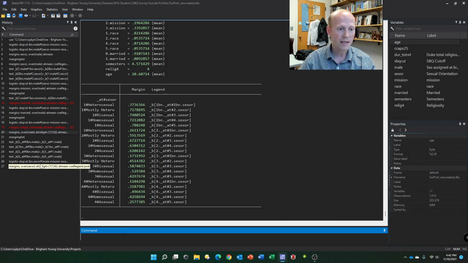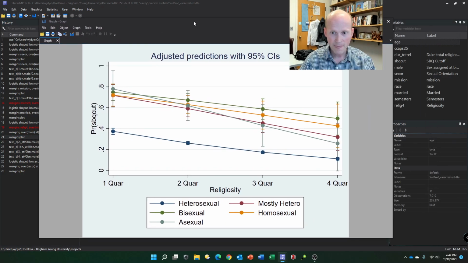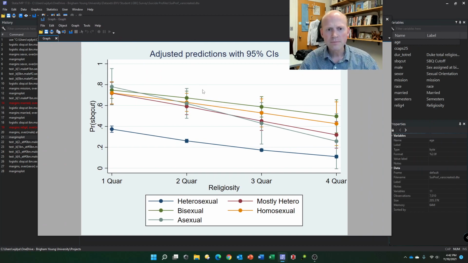Okay, so let's go ahead and now look at our margins plot of that. Wow, that's hard to see, don't you think? Let's see here. Well, you have your heterosexuals. They're way down there. And for all of these, it looks like there is a decline, right? So the higher you are, the more it's going to decline. And it's really pretty big for these asexuals. Look at the asexuals. They're up near 80.